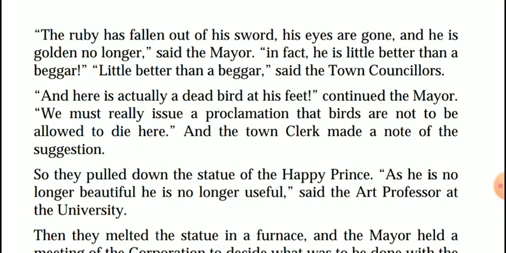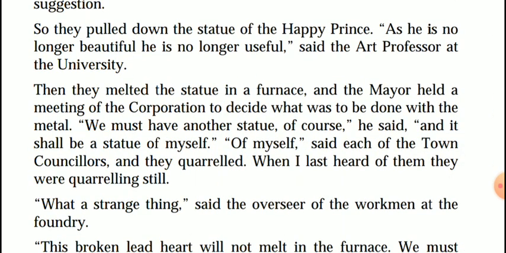So they pulled down the statue of the happy prince. "As he is no longer beautiful, he is no longer useful," said the art professor at the university. Then they melted the statue in a furnace, and the mayor held a meeting of the corporation to decide what was to be done with the metal. "We must have another statue, of course," he said, "and it shall be a statue of myself." "Of myself," said each of the town councillors, and they quarrelled. When I last heard of them, they were quarrelling still.